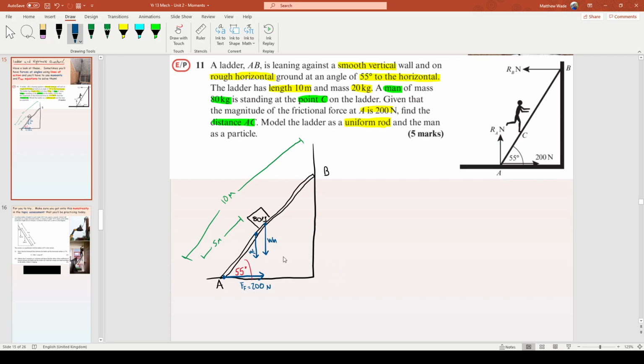Now, here we go. There's another force as well. It is touching the floor, so there's a normal contact force, and that goes vertically upward. I'm going to call that RA. Not everybody will know that the contact force goes vertically upward. But the thing you've got to remember is that a normal contact force is always perpendicular to the surface. So ignore the ladder. The surface that the ladder is touching is the floor. So perpendicular to the floor is vertically up. So that's why RA is there.